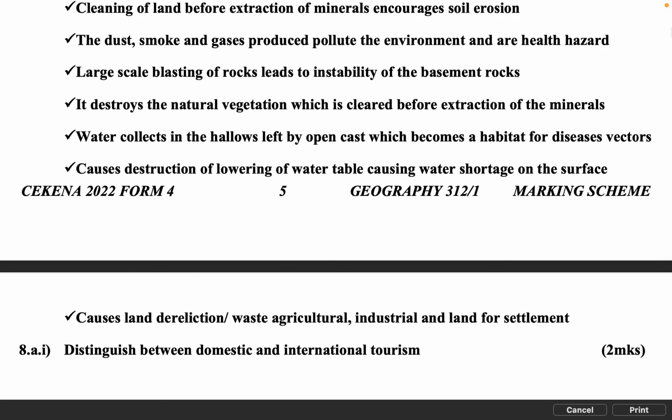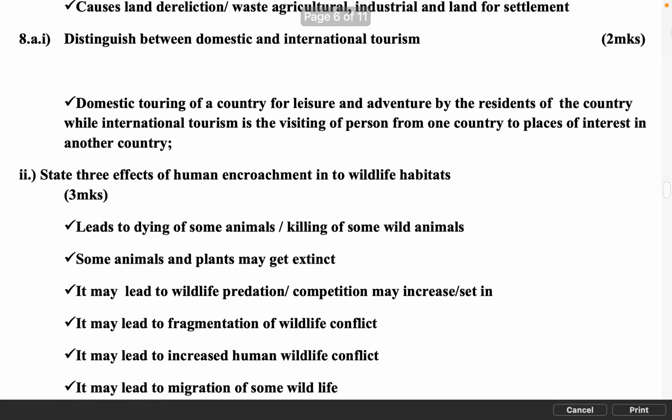8. A. I. Distinguish between domestic and international tourism, 2 marks. Domestic tourism is touring of a country for leisure and adventure by the residents of the country, while international tourism is the visiting of persons from one country to places of interest in another country.